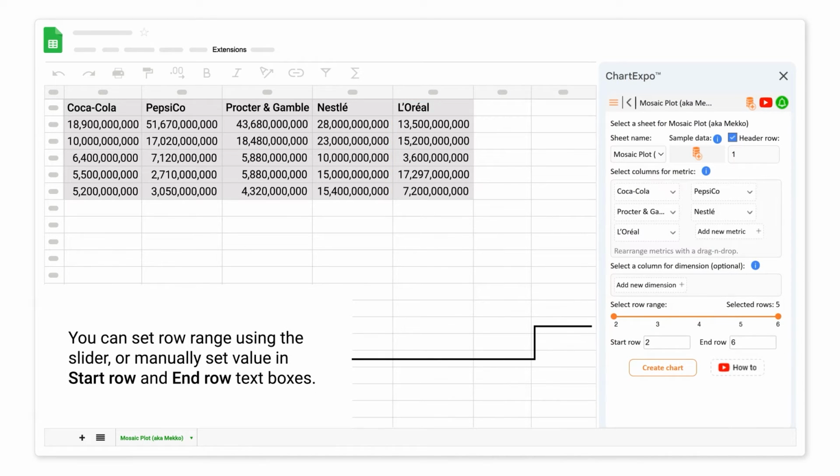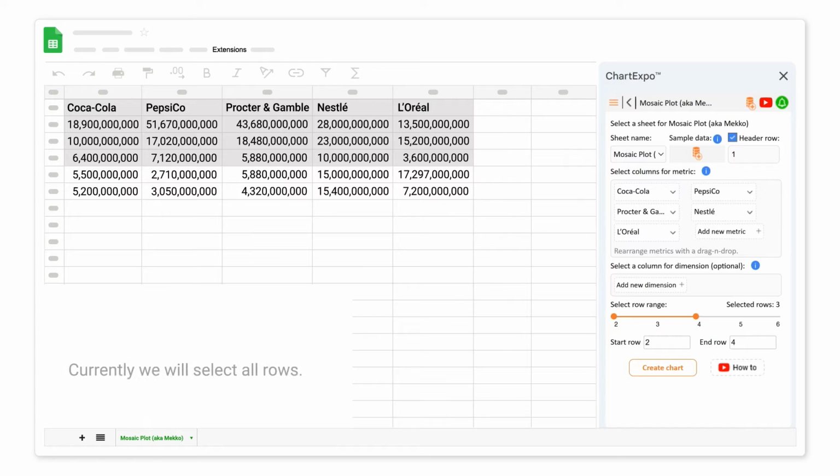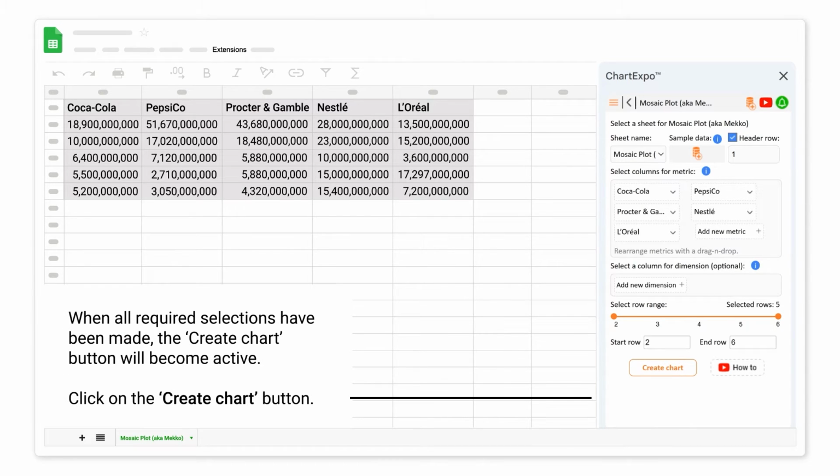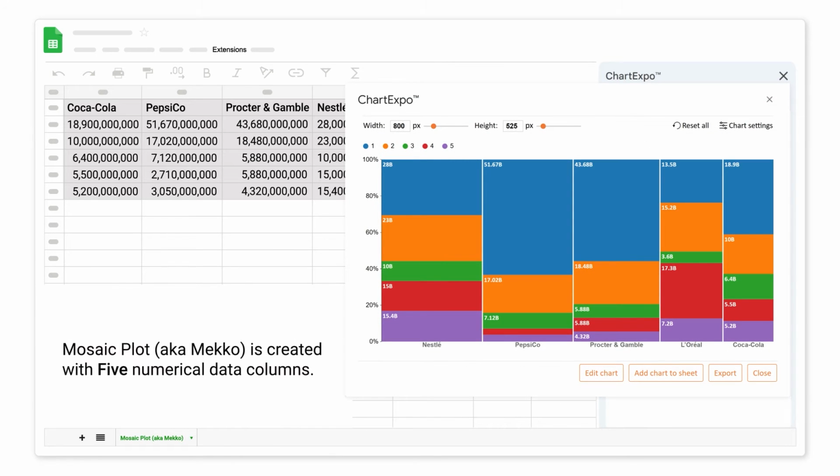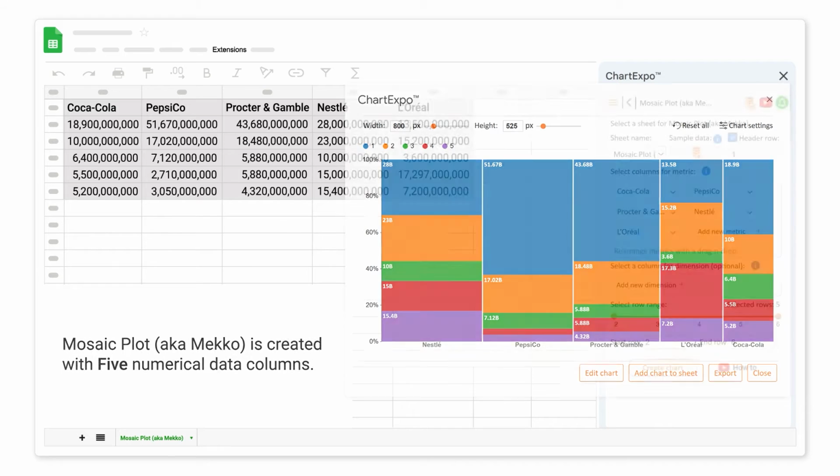You can set row range using the slider, or manually set value in start row and end row text boxes. Currently, we will select all rows. When all required selections have been made, the Create Chart button will become active. Click on the Create Chart button. Mosaic plot is created with 5 numerical data columns.